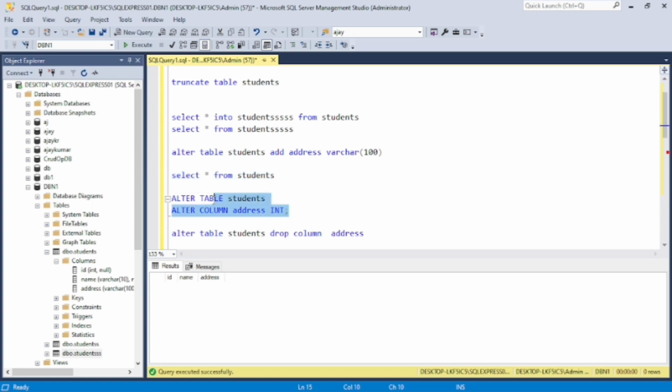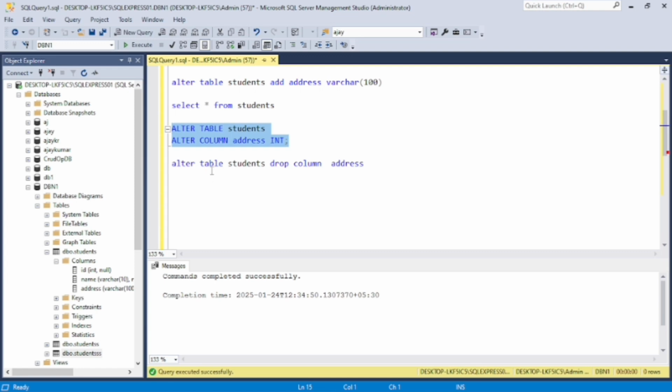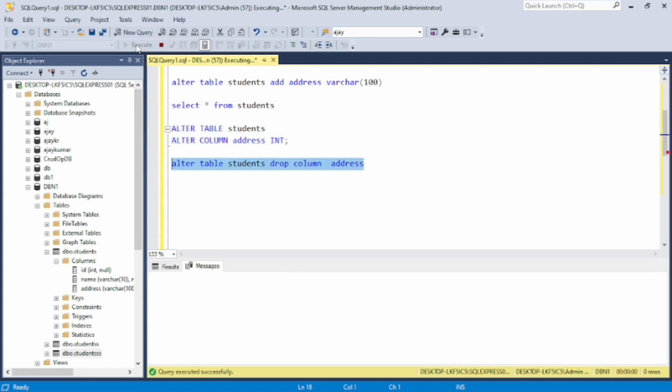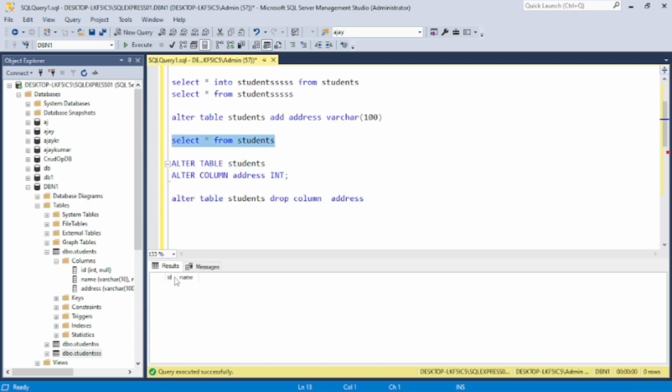And if you want to modify the column's constraint, you can modify that column by this command. The command ran successfully. And if you want to alter and drop the column, then this command will drop that particular column. Now let's see this. By this command we can see the table schema. It is an empty table with no data, and the address column is also deleted.